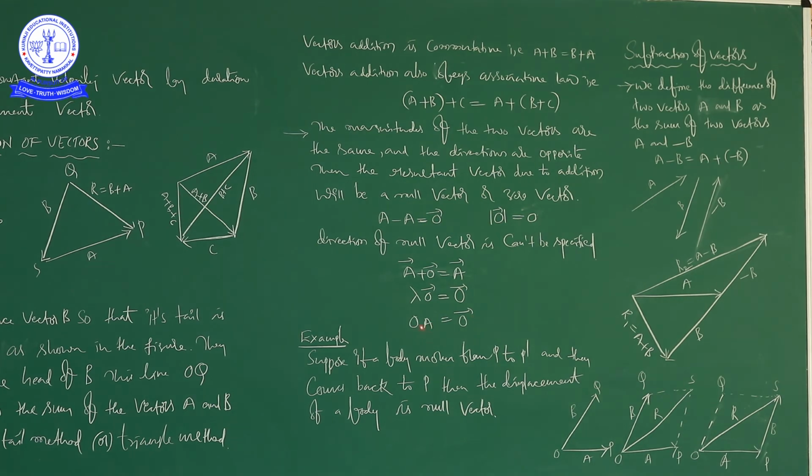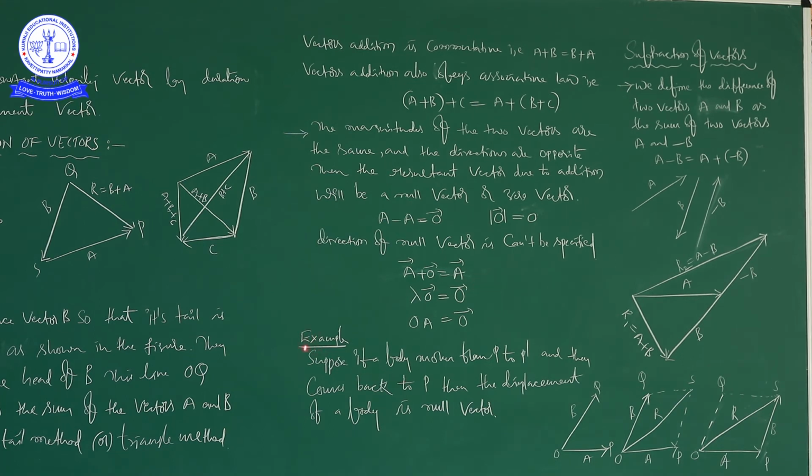So, the multiplication of a null vector with any other vector or any positive number gives a null vector only. The addition of a null vector with any other vector gives the other vector only. That is the difference between this one and these two.